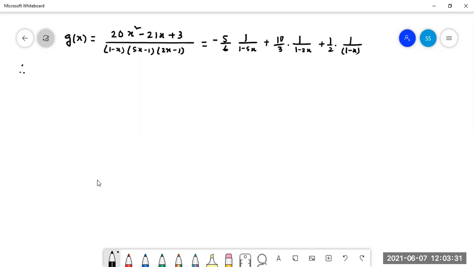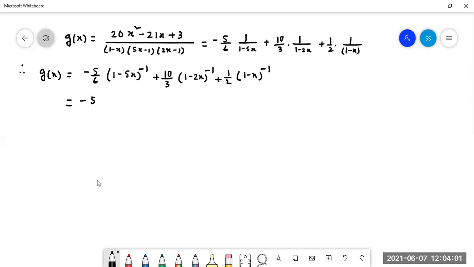So from here we can write down g(x). g(x) is equal to minus 5 by 6 into (1 minus 5x) whole to the power minus 1, plus 10 by 3 into (1 minus 2x) whole to the power minus 1, plus half into (1 minus x) whole to the power minus 1. Is it clear?